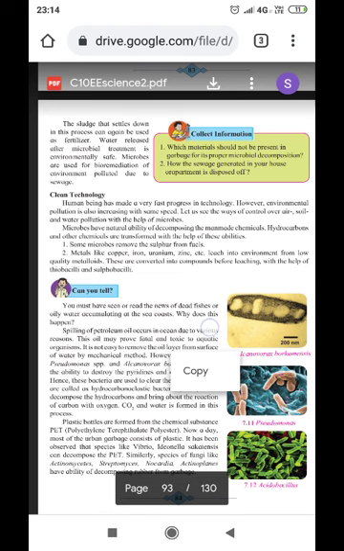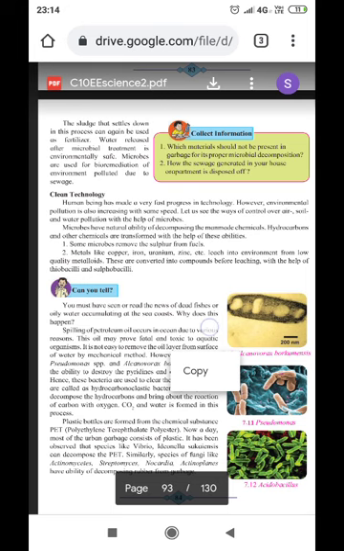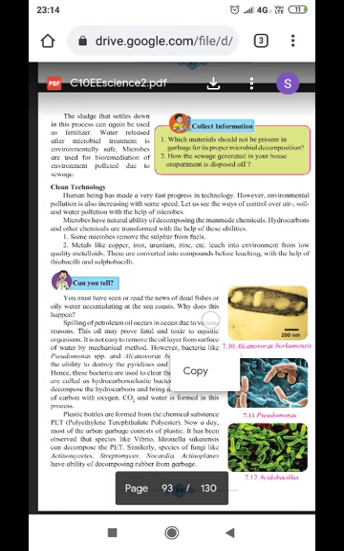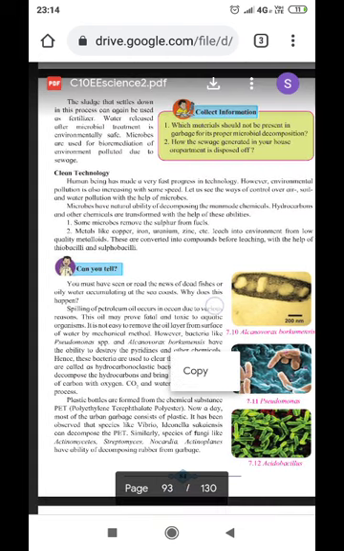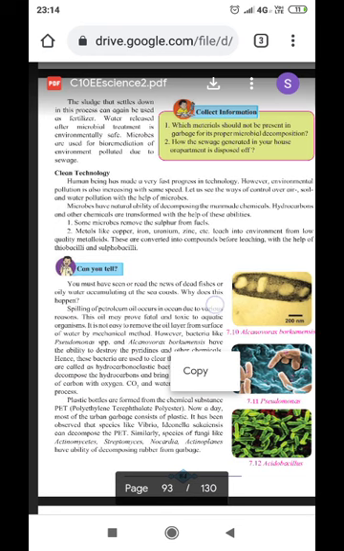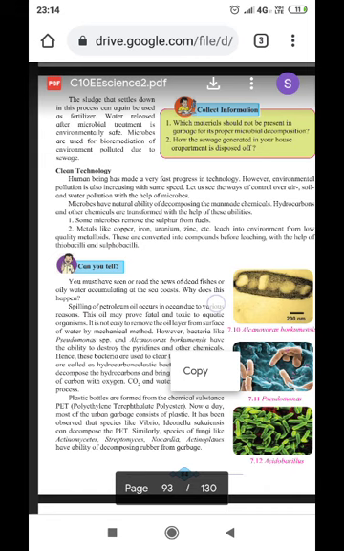Bioremediation is a treatment for contaminated water, soil, and substances, which degrades the target pollutants. So, bioremediation is a useful process which will help us to prevent the contamination of water, soil, and other substances. This is the bioremediation of an environment polluted due to sewage.